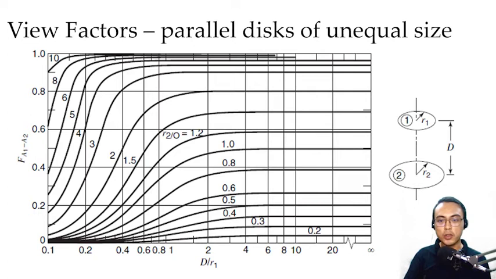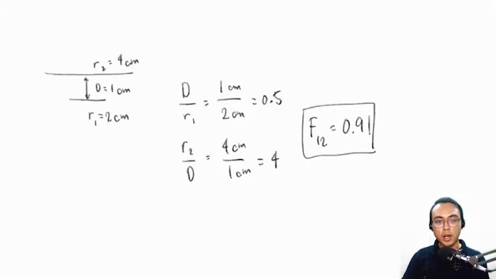Our d over r1 value is 0.5, so it's here between 0.4 and 0.6. And then for our inside line, r2 over d, we have a value of 4. So this is our curve for an r2 over d value of 4. Now we have to look for the intersection between this curve and the x value of 0.5. This is our intersection of the two lines. Now we simply have to read the value of f12. The value of f12 is just slightly above 0.9, so let's just call that 0.91. That is our simple approach in determining the view factor for certain geometries. Okay, let's move forward.